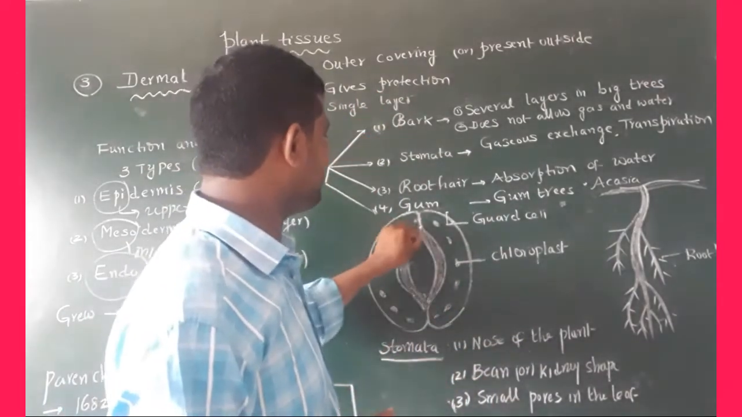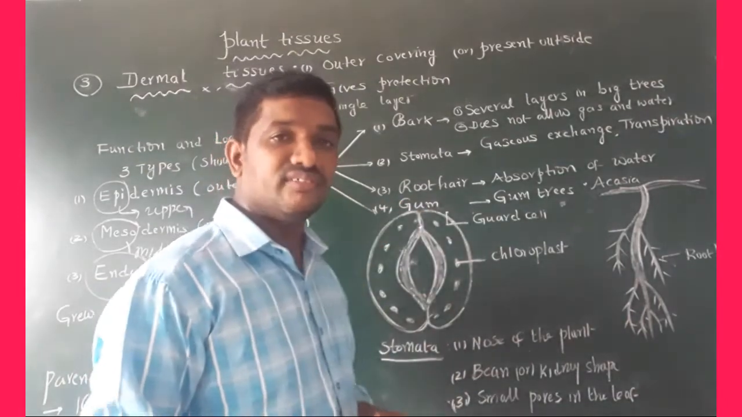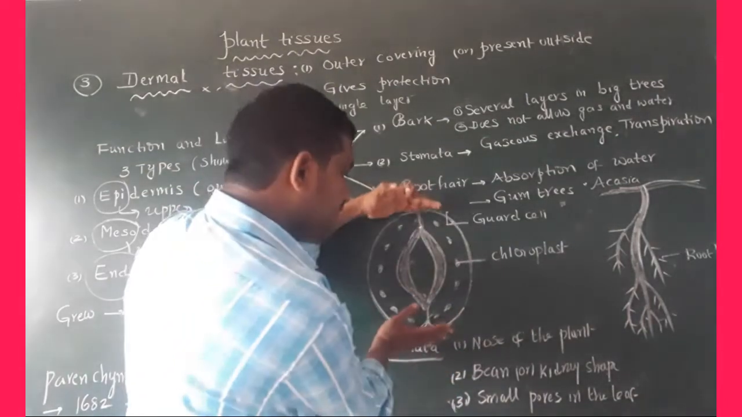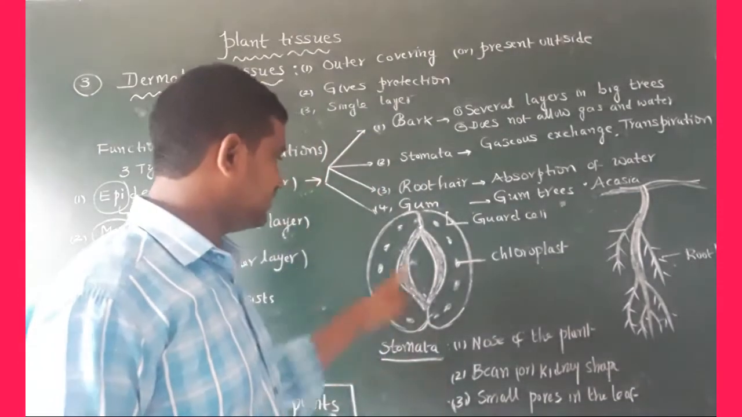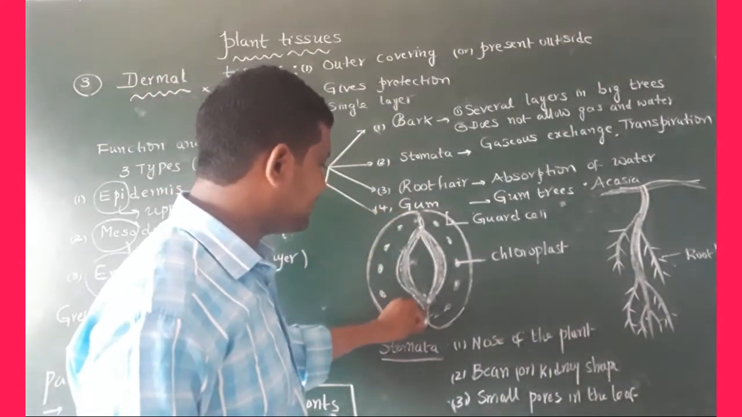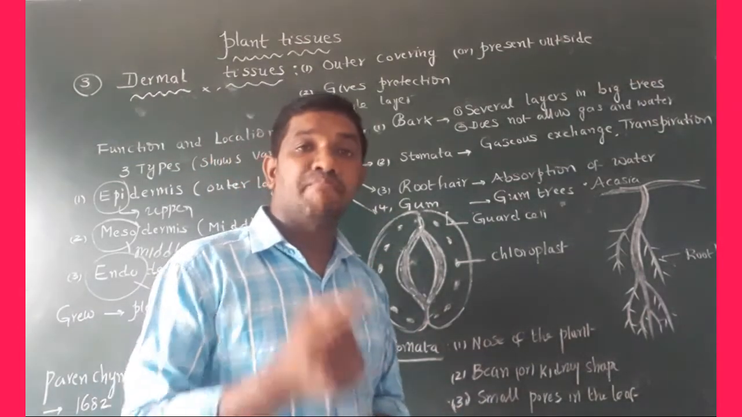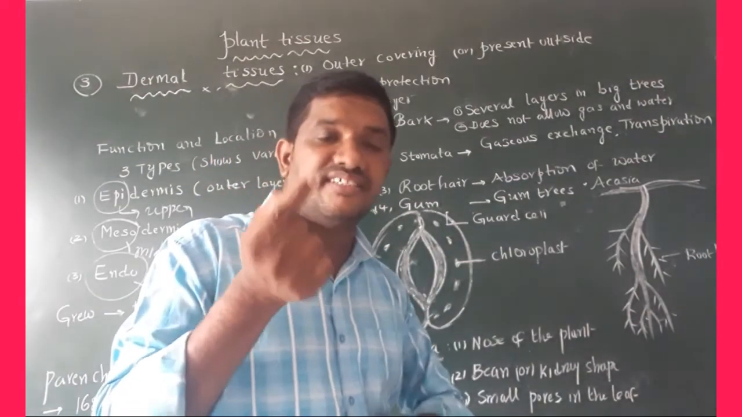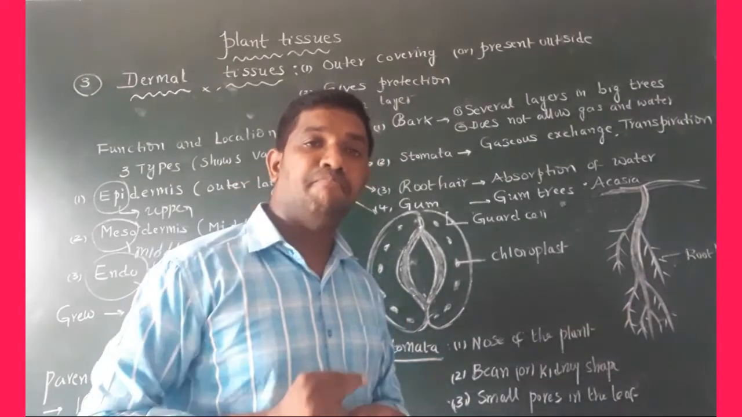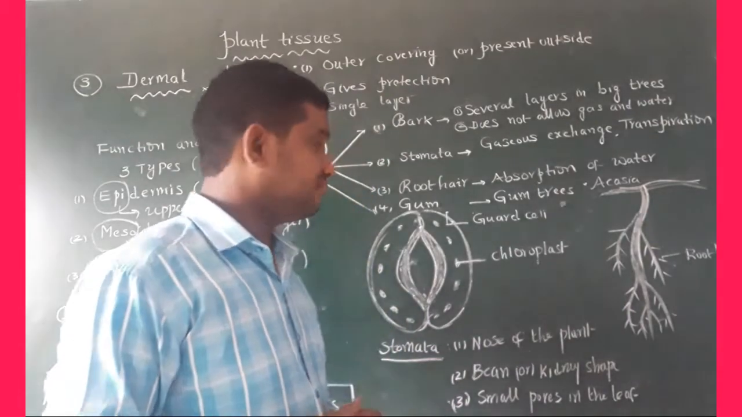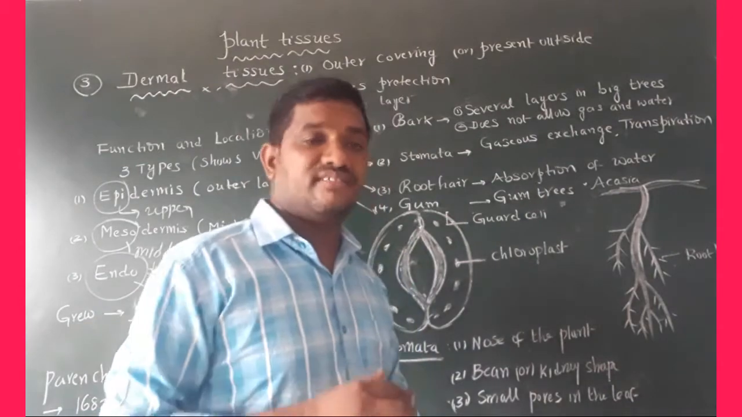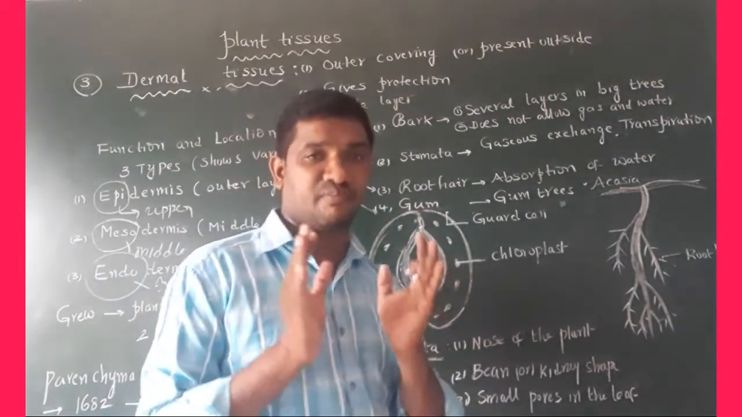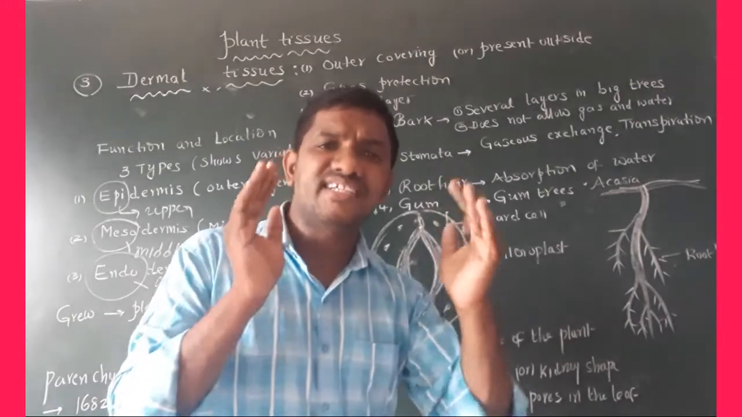Observe here, this is the stomata. The shape of a stomata is a bean or kidney shape. The cells are in a kidney shape, or like beans, like bean seeds. It looks like a bean shape. It is protected by two cells, those are called guard cells. Internally, chloroplasts are also present. What is stomata?